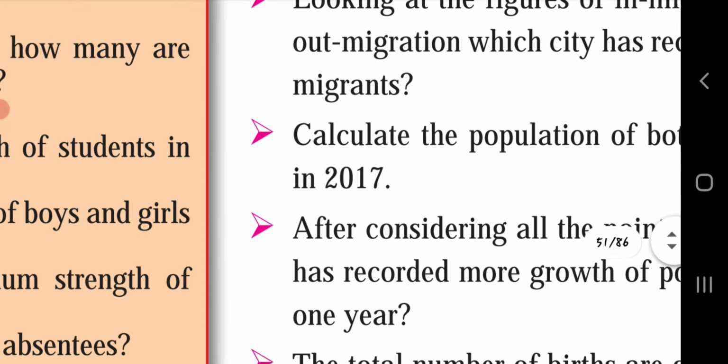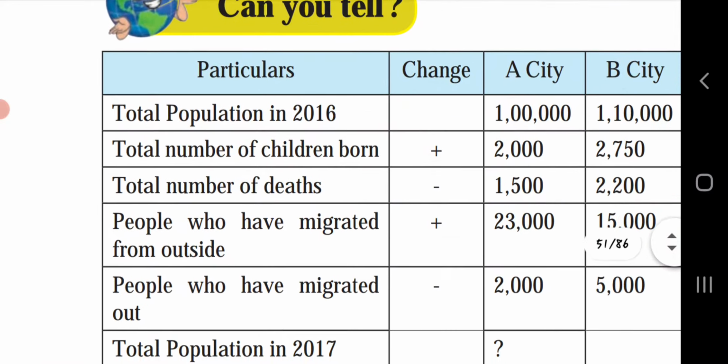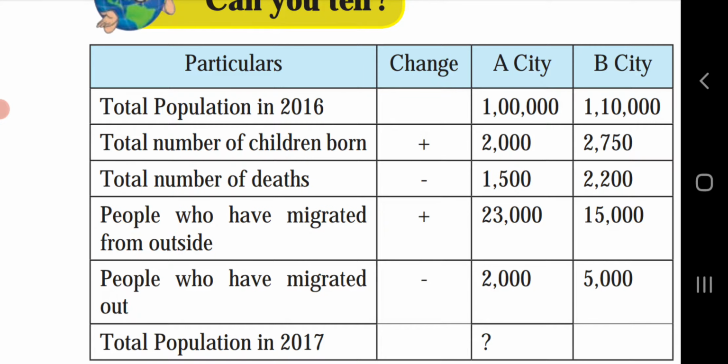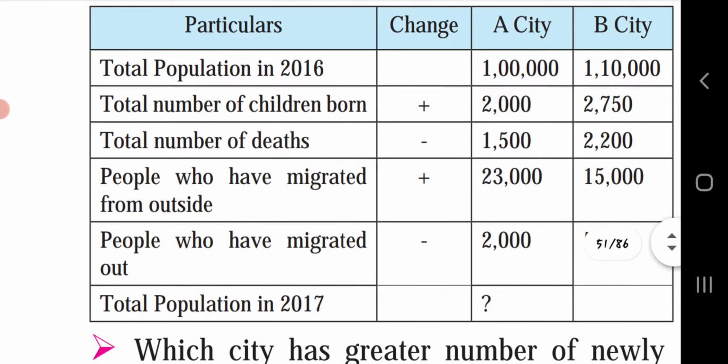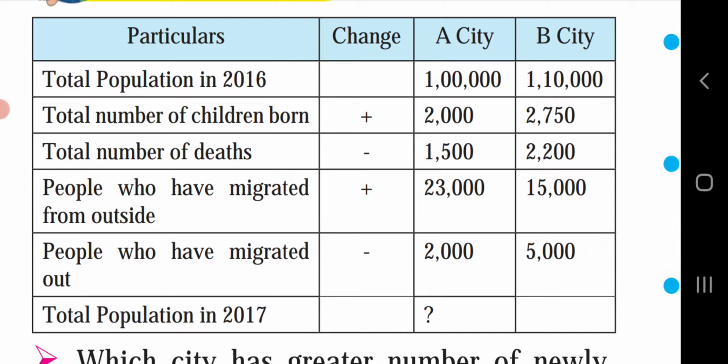If you observe the table, the total number of children born is greater in B city, where 2,750 children were born.